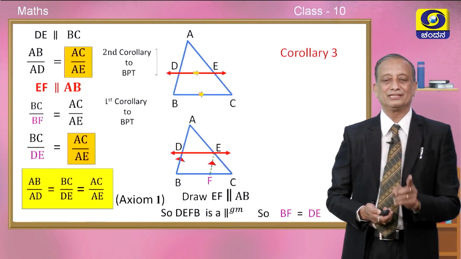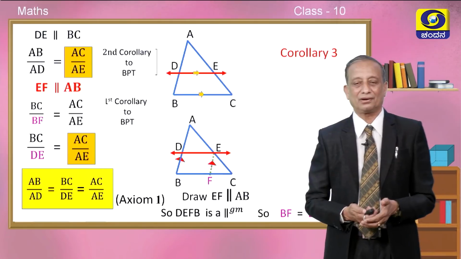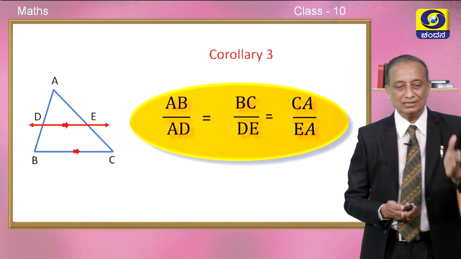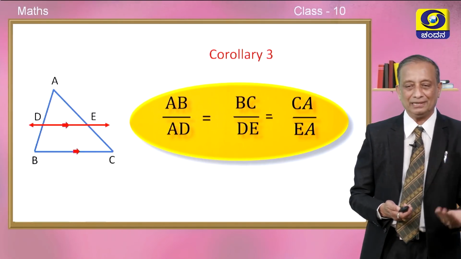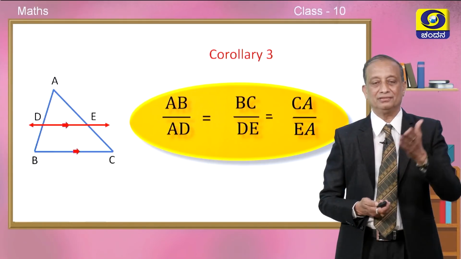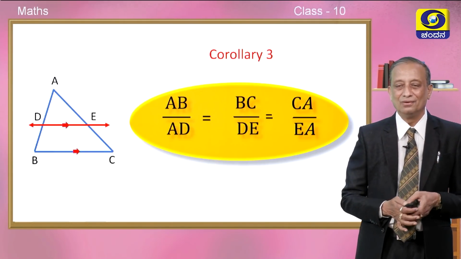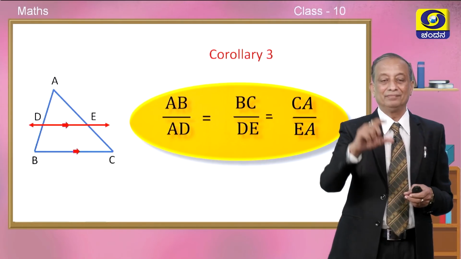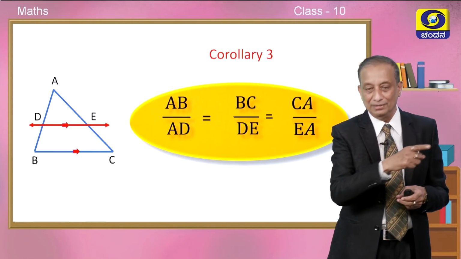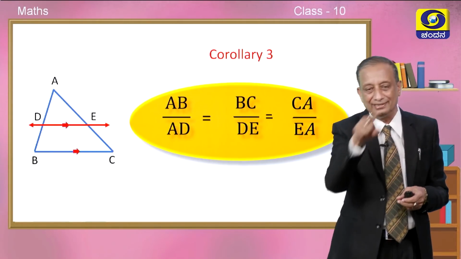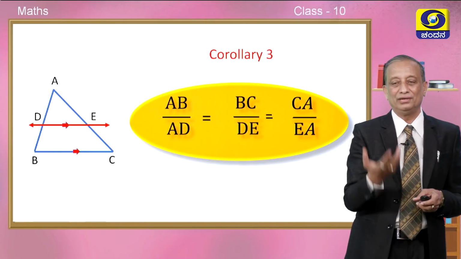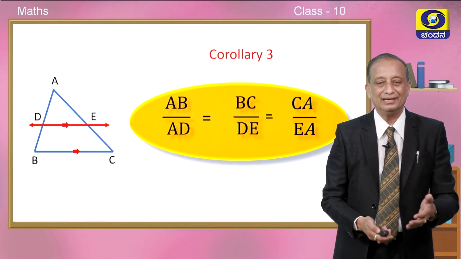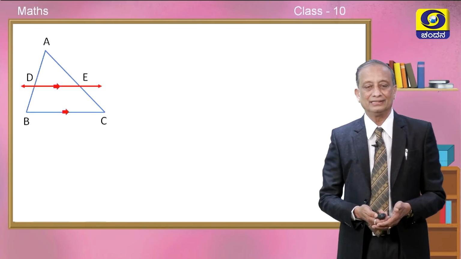So from here onwards we shall remember this, we shall call this corollary number 3. Corollary number 3 is: all the sides of triangle ABC are respectively in proportion to all the three sides of triangle ADE, children. What a wonderful result. If DE is parallel to BC, then if AB is twice AD, BC will also be twice DE and AC will be twice AE. So, we now got a wonderful result where we can compare all the sides of a triangle in order. This is corollary number 3.